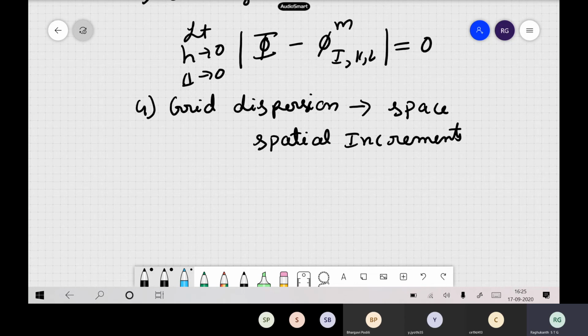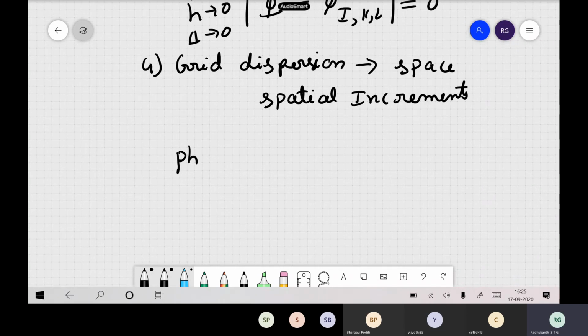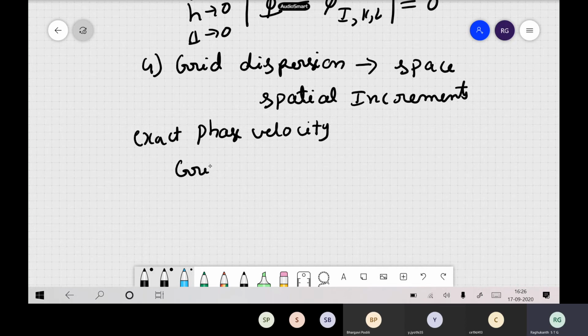Like the phase velocity of the waves: the waves have some phase velocity, and when you do this discretization, you are incorporating some type of error. So the exact phase velocity and the grid phase velocity in your finite difference will be entirely different. So this dispersion has to be avoided.